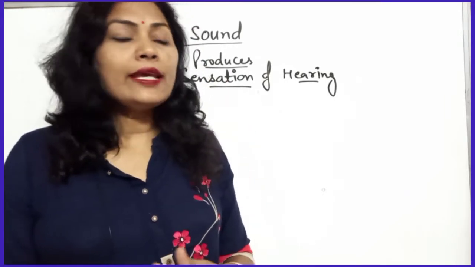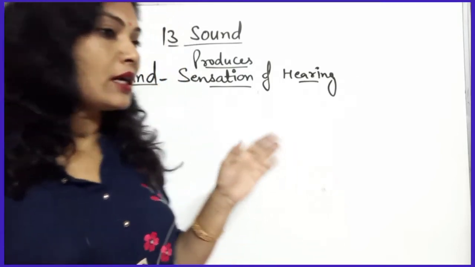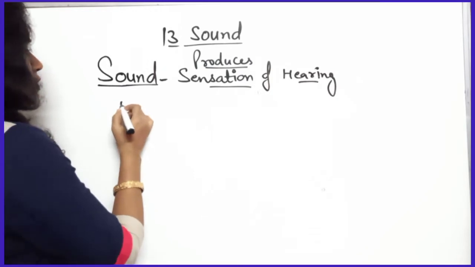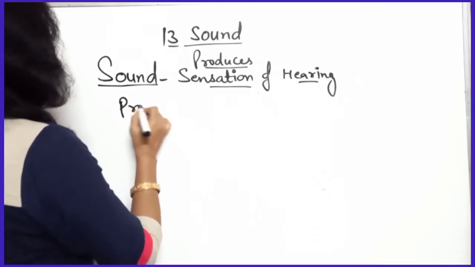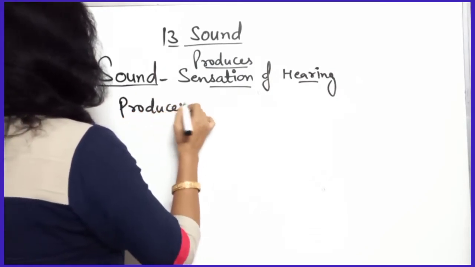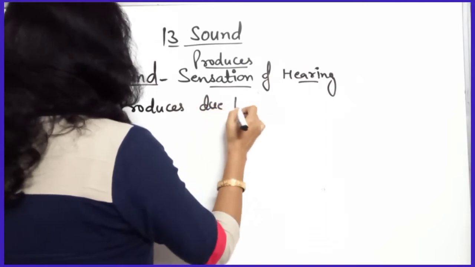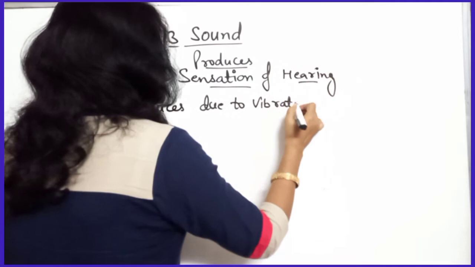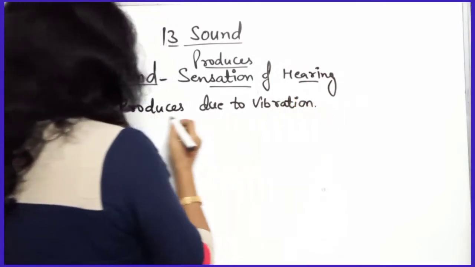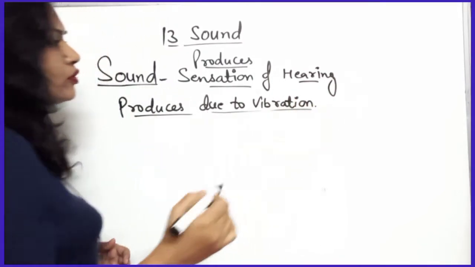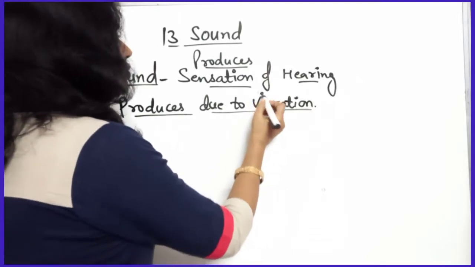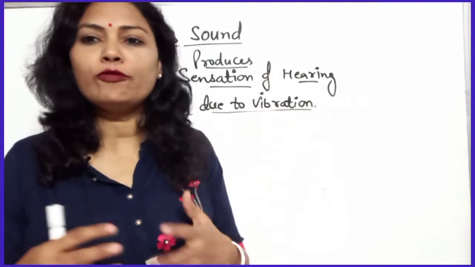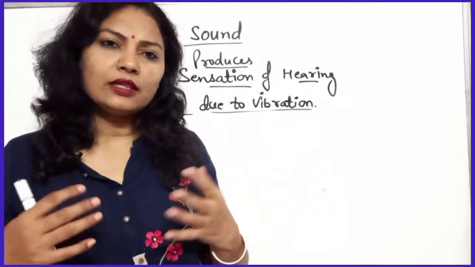Okay. Now next, vibration. Why is sound produced? Sound is produced because of vibration. So sound is produced due to vibration. Actually, without vibration sound is not possible. So due to vibration the sound is produced. If something vibrates in to and fro motion, then the sound is produced.